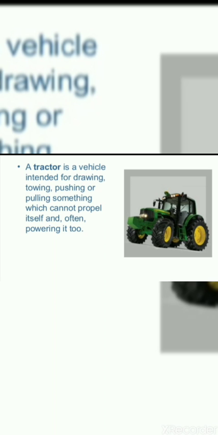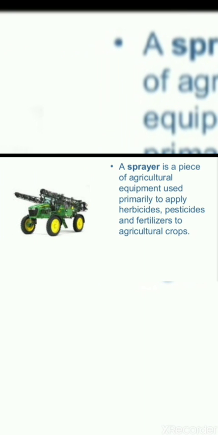Let's see the description that is provided here. A tractor is a vehicle intended for drawing, towing, pushing or pulling something which cannot propel itself, and often powering it too. The machinery and equipment that cannot propel itself, we employ a tractor to do those jobs.